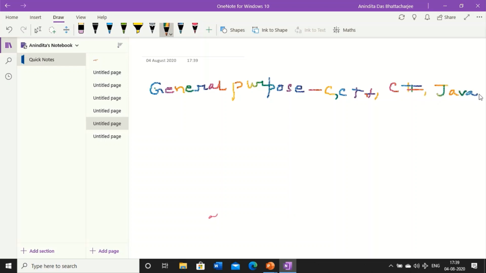And the second category is known as special purpose programming languages. Those are PHP and Perl. Now, general purpose programming languages are used to design desktop-based applications, business applications, web-based applications, and mobile applications.